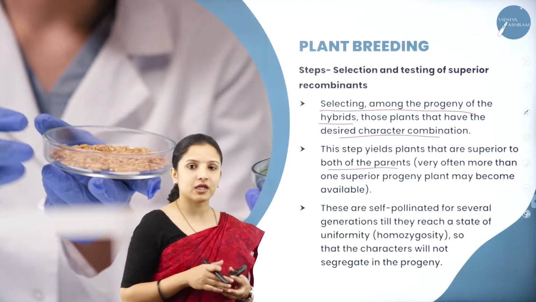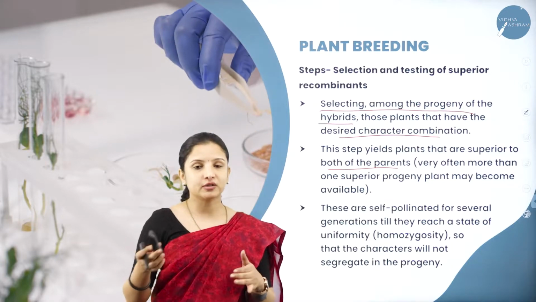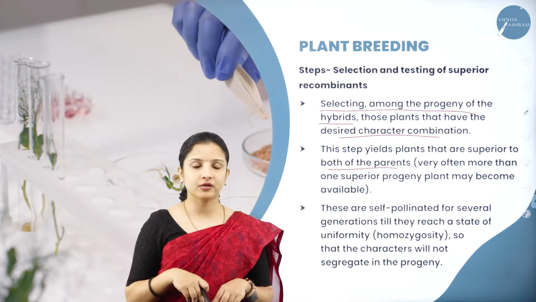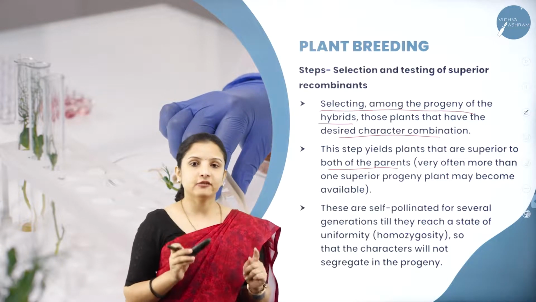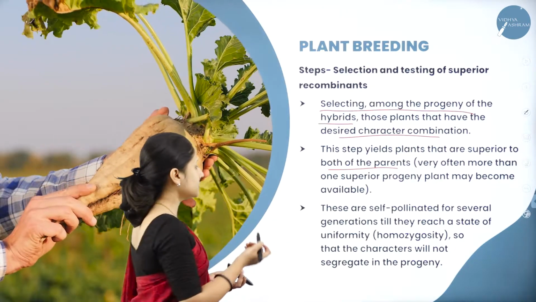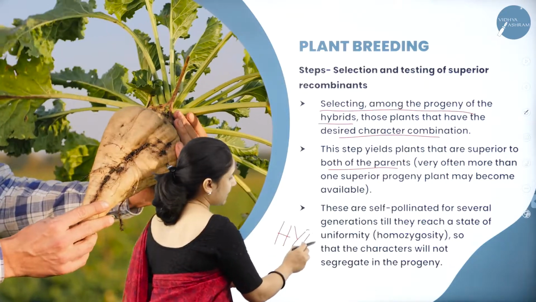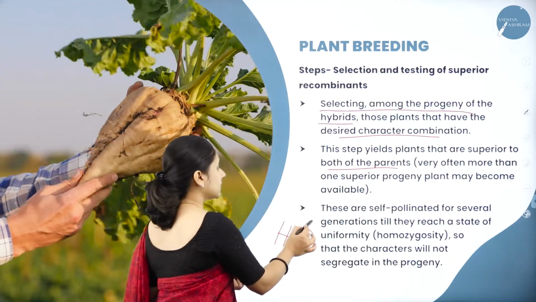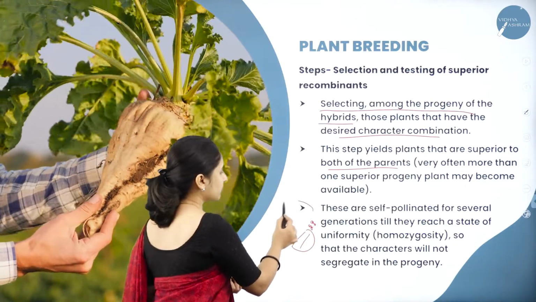Now self-pollination should be done. Why should cross-pollination not be done again? Because some other trait might enter that particular pure line. That is why self-pollination has to be done. So in that particular progeny itself, that is the high yielding dwarf variety, pollen grain should be taken from the anther only, that is, bagging should be done here.